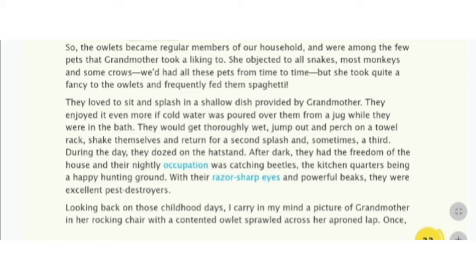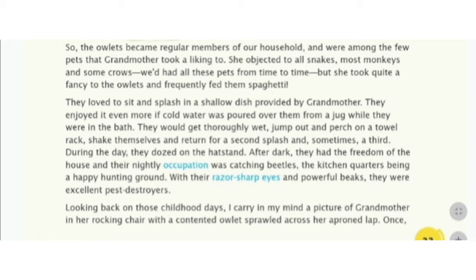They enjoyed it even more if cold water was poured over them from a jug while they were in the bath. They would get thoroughly wet, jump out and perch on a towel rack, shake themselves and return for a second splash and sometimes a third during the day.